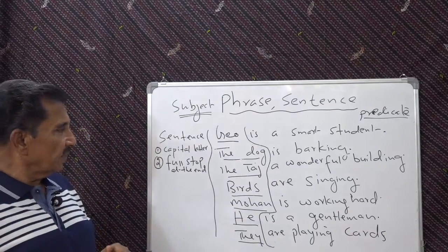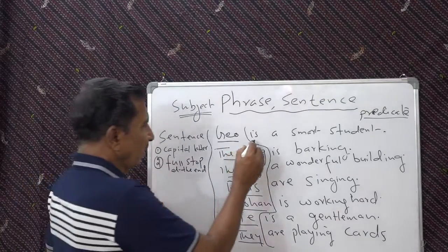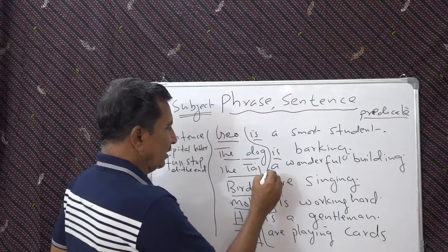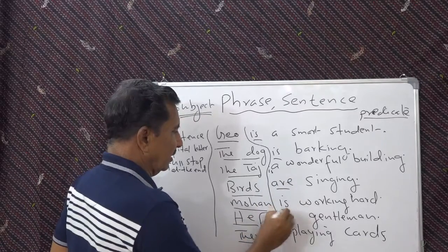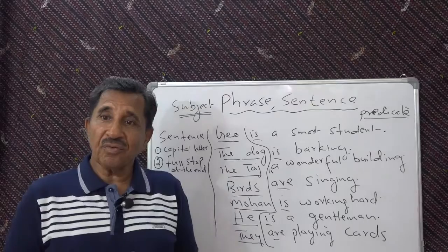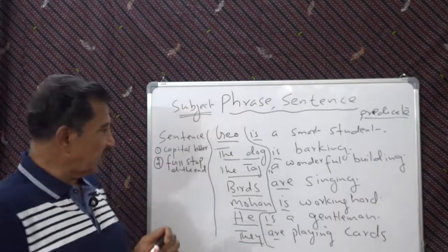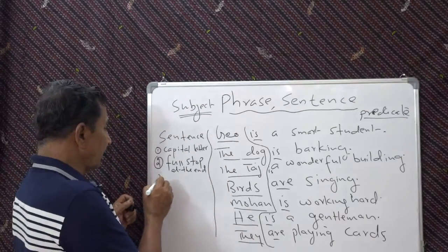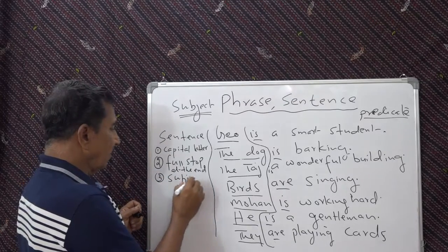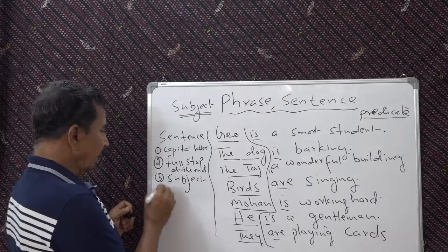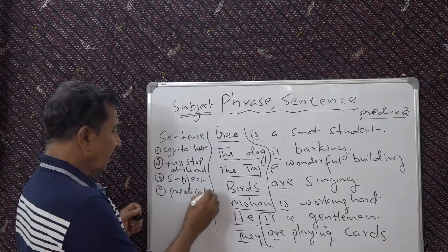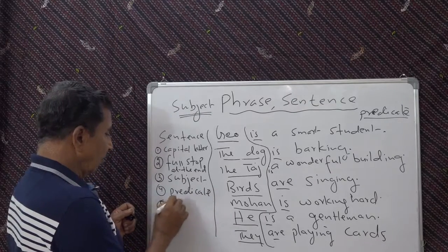And then we say, you can see here now, that is here, is, are, is, are. What are these? These are full verbs. So a sentence must have a subject, okay, then it should have a predicate, and it must have a full verb.